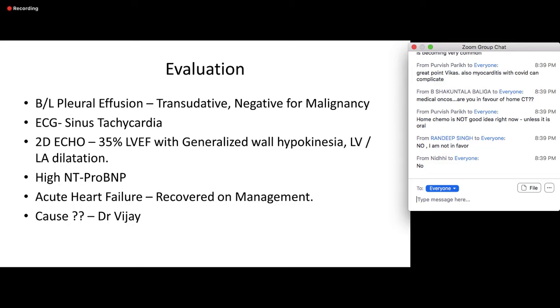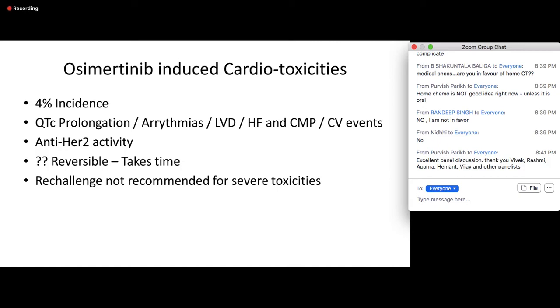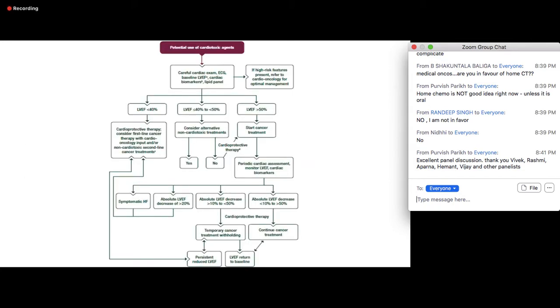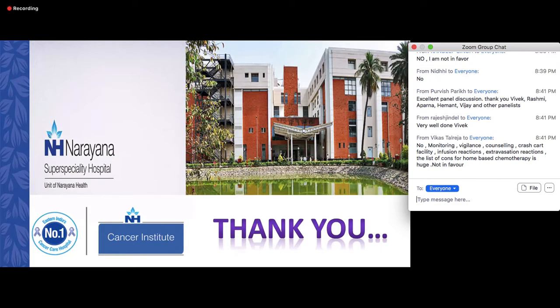I read up and found that it is actually osimertinib induced cardiotoxicity, a very rare thing that we found out. So again, one message that I wanted to give is that with the newer drugs, we really don't know what the toxicity is, so always look out for the toxicities. With this, I would like to thank all my panelists and everyone for patiently listening. We were short of time. There was so much to discuss, but we could discuss this much only. Thank you.